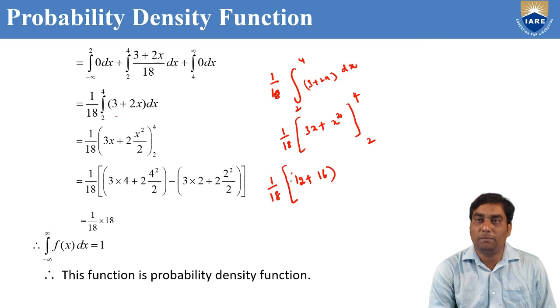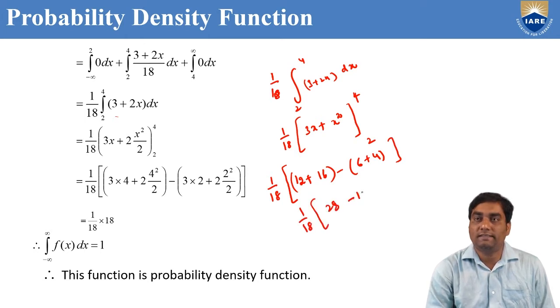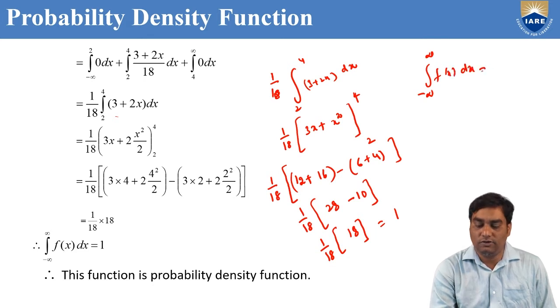Minus the lower limit 2 in place of x: 3 twos are 6, plus 2 square, 4. So 1 by 18 into 12 plus 16, 28, minus 6 plus 4, 10. So 1 by 18 into 28 minus 10, which is 18. So the answer is 1. Finally we got integral minus infinity to infinity f of x dx equal to 1.